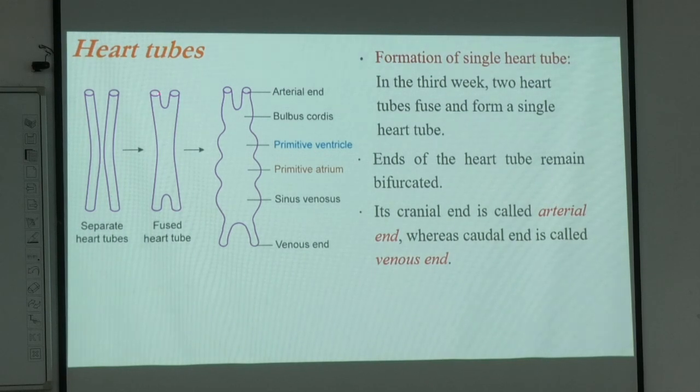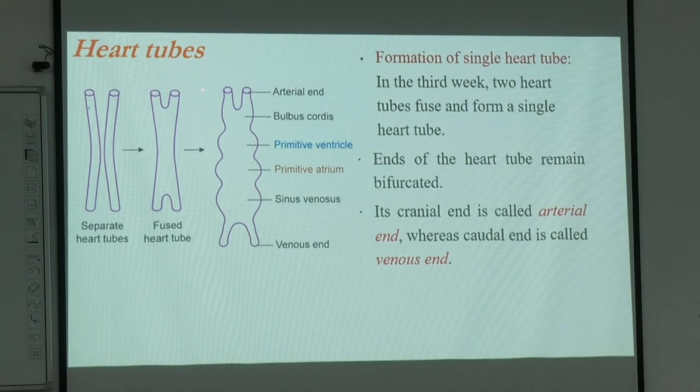Now you can have a look at the fused heart tube, which is not fused at the upper end, having two unfused ends at the upper or cranial end, and two unfused ends at the bottom end, which is the caudal end. So the central parts of these two cardiac tubes, which we call endocardial tubes, are joined in the middle, forming this fused heart tube, though we have two unfused regions there, one at the cranial end and one at the caudal end.